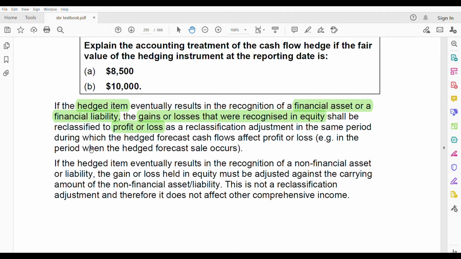For example, in the period when the hedged forecast sale occurs, because when the forecast sale occurs, it will also affect your profit or loss. So in that same period only you have to do this reclassification.